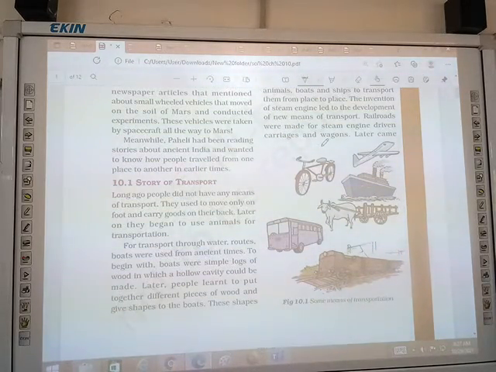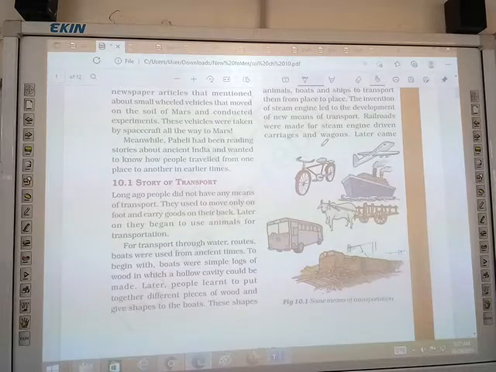ठीक है. Later on they began to use animals for transportation. बाद में क्या हुआ? They used animals for transportation. Animals carry them and also carry loads on their backs. ठीक है. आपने डोंकी को देखा होगा. वो भी बैक पे हॉर्स यूज करते थे. बुलक कार्ट. They are using bullock carts to travel from one place to another place.